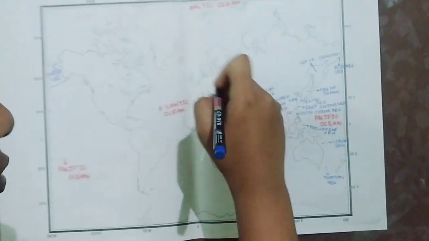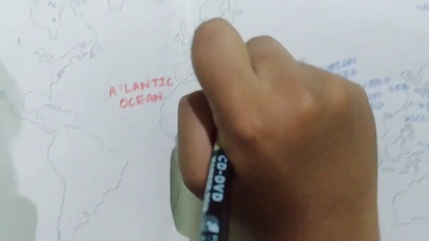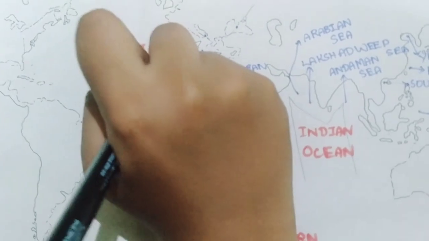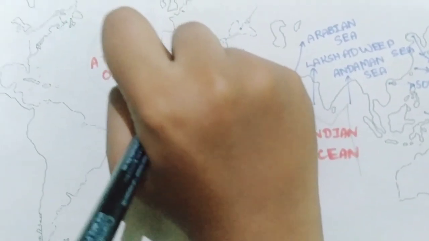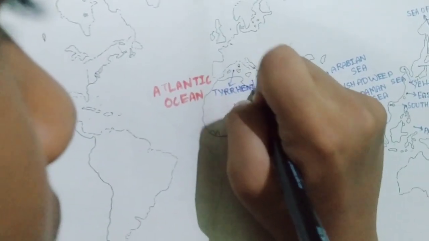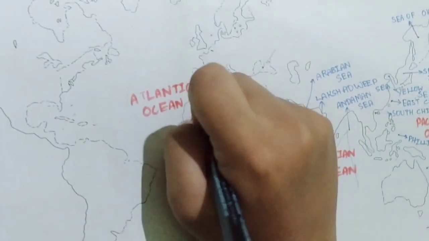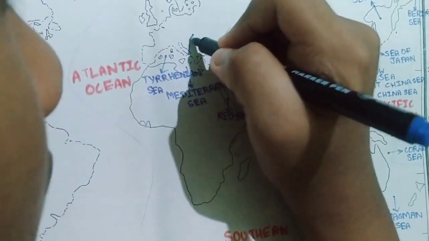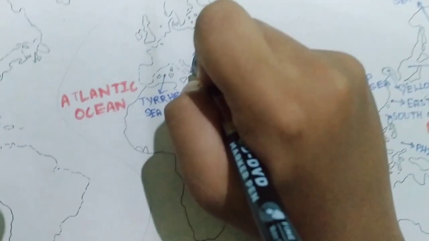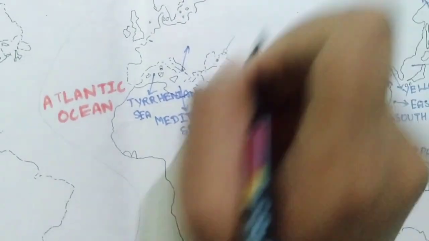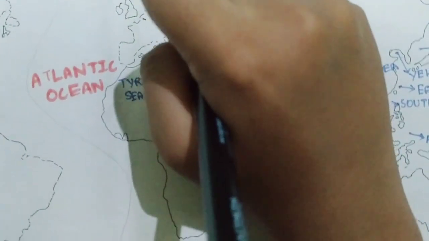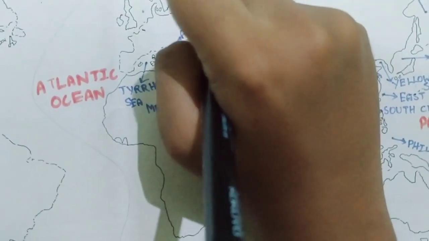So here we have three main water bodies. This one, and this one. First we name this the Tyrrhenian Sea. Next, this water body near the Italian Peninsula is the Adriatic Sea.